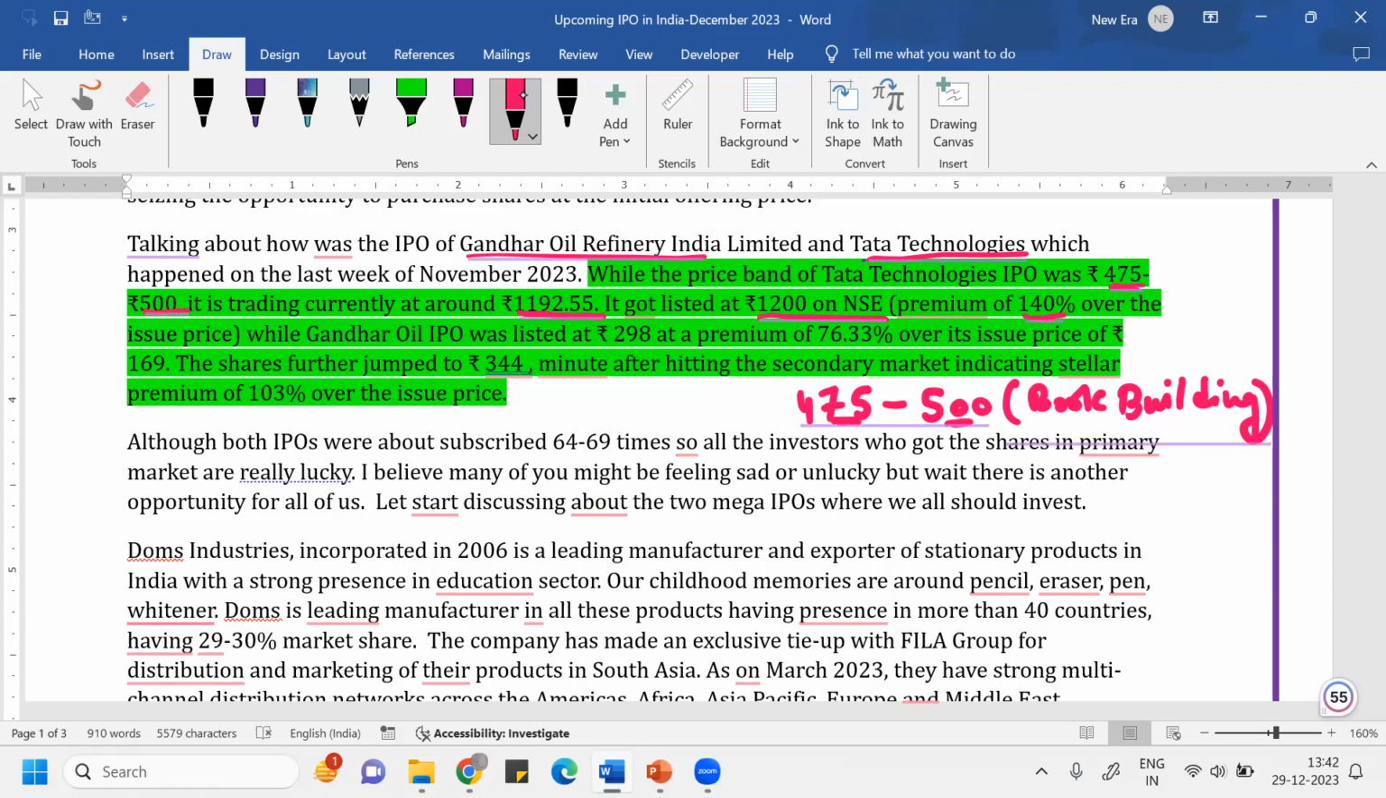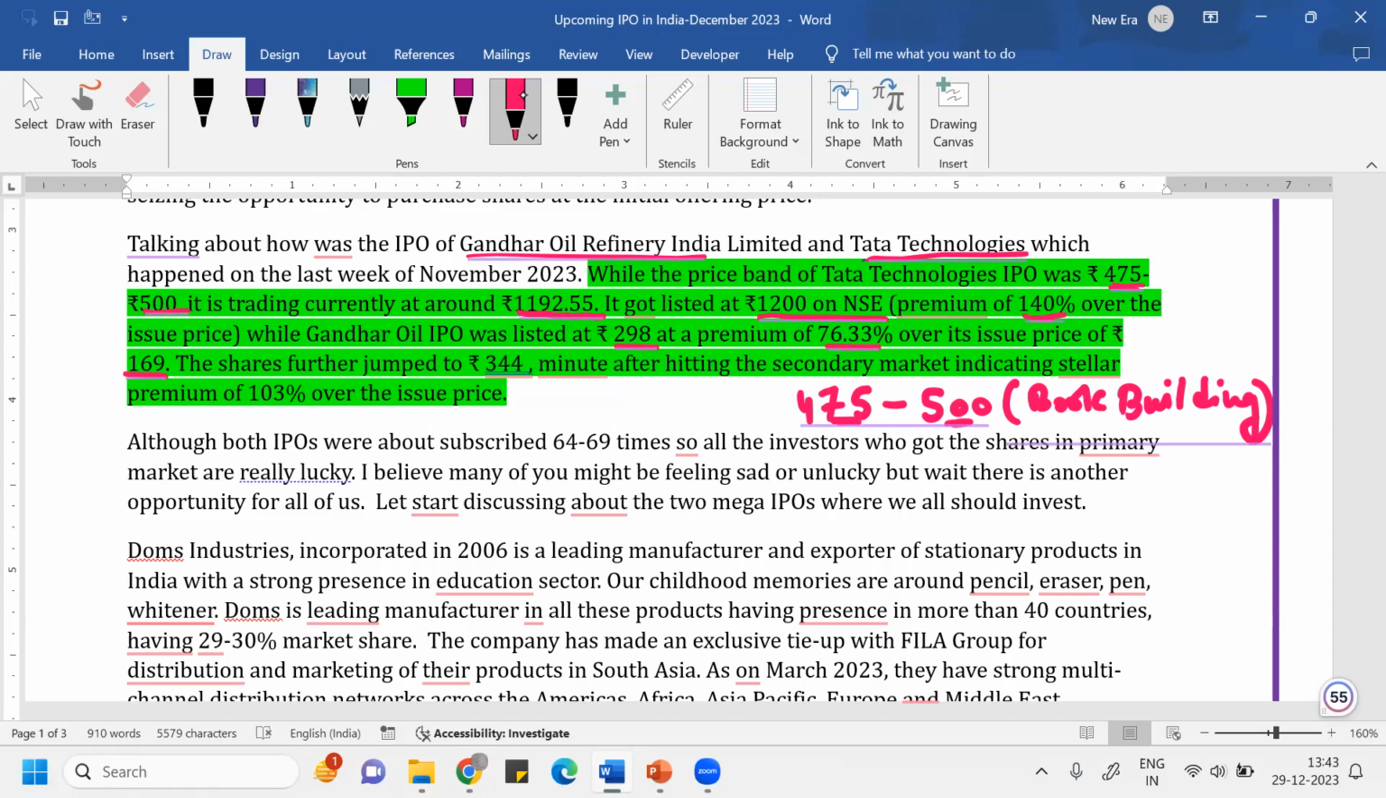While talking about Gandhar Oil, it was listed at 298 rupees, a premium of around 76.333% over the issue price of 169 rupees. So the issue price of this IPO was 169 rupees and it got listed at 298 rupees.